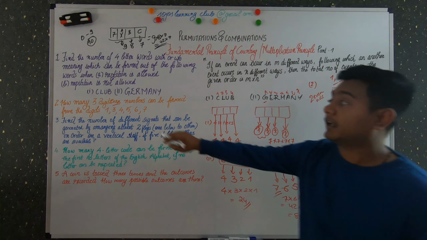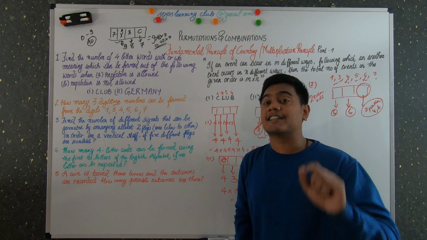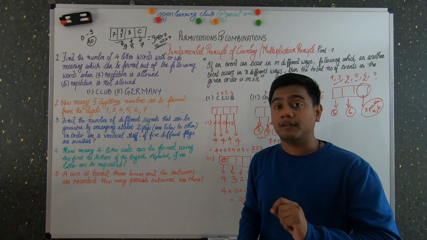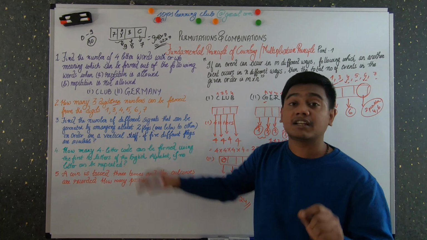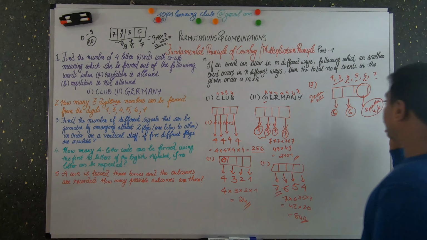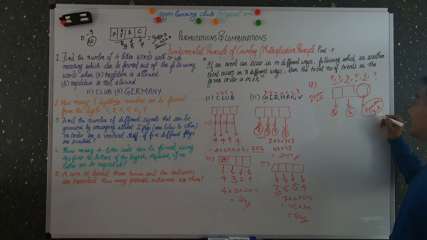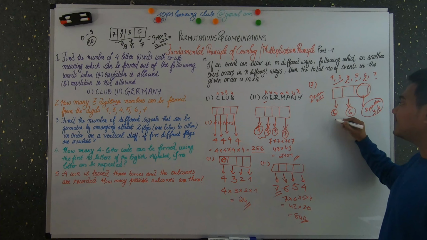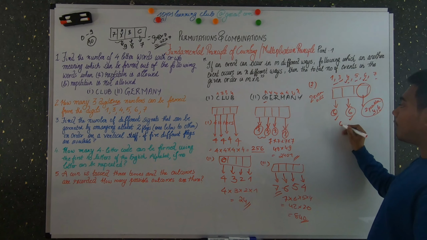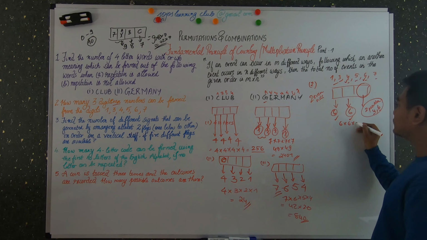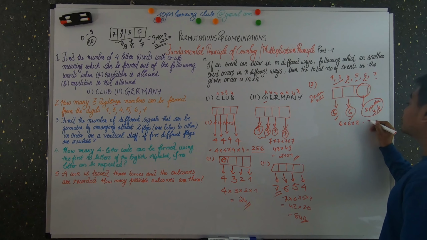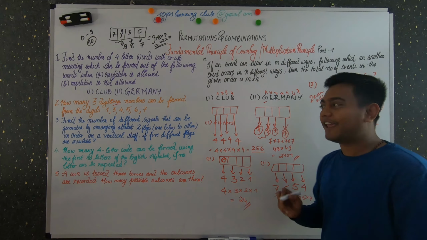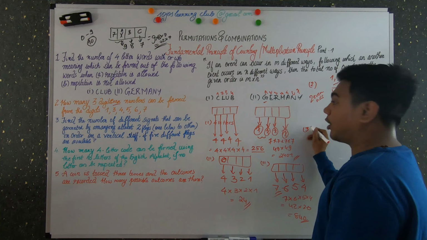By saying an even number, it only means that the last digit determines whether a 3-digit number is even or odd. For that, we have only 2 possibilities, that is 4 and 6, and for the rest of the boxes you can use any numbers, that is 6 possibilities. So what is the possible number of arrangements? 6 into 6 into 2, that is 36 into 2, that is 72 possibilities. I hope it's clear. Okay. So let's do the third problem now.